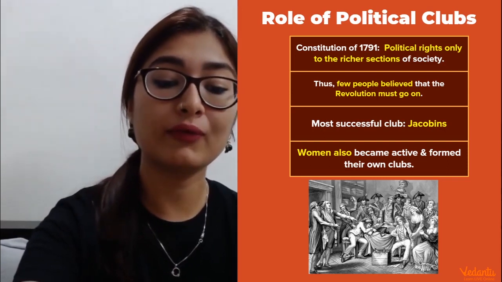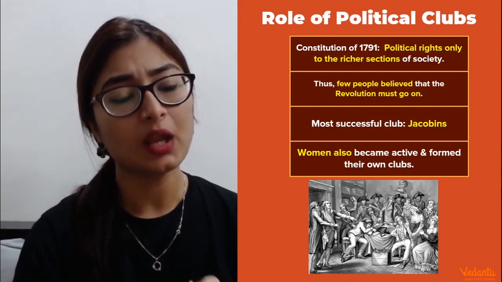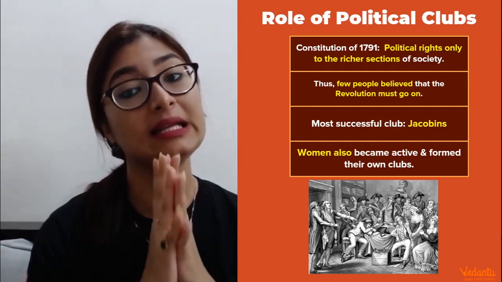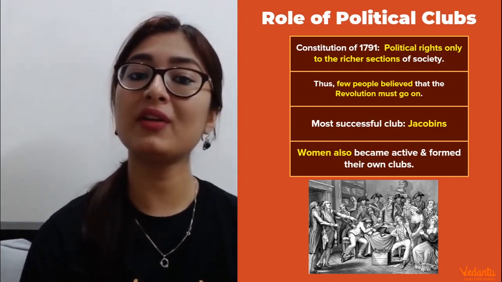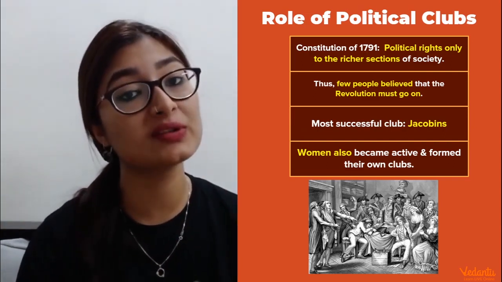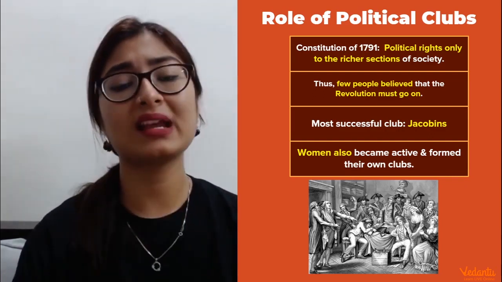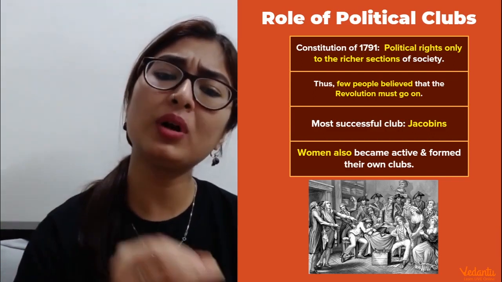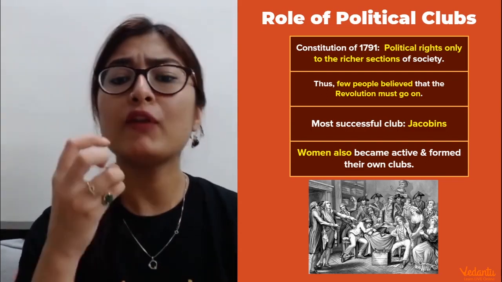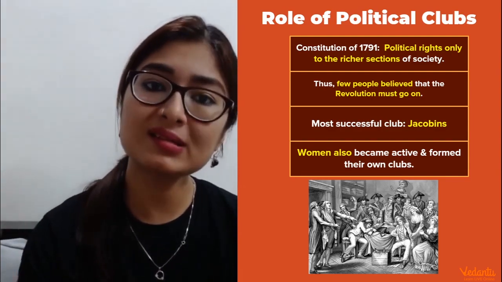Because the revolution kind of was over, and the king had somewhat listened to the demands of the people. So right now, let me quickly come back and explain to you the scenario of the society at this moment. The constitution of 1791, although it gave a lot of rights and improved the situation of the society, was not really for everyone. It was not for all the segments of the society. Again, the pain of the lower class people still remained, because the rights given by this constitution were only for the richer sections. The bias, the unjust system, was still in existence.